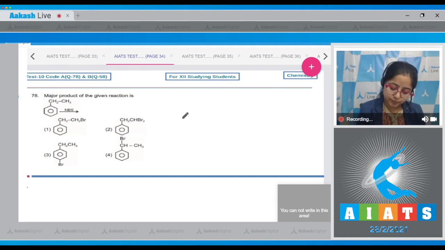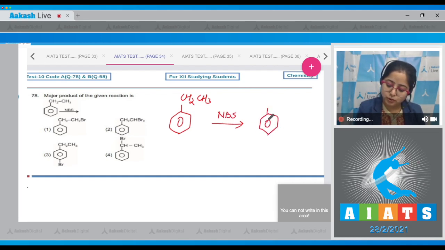So this is the compound CH2, CH3. When NBS attacks, benzylic substitution will take place, and this is the product so formed. That means the correct answer for this question is option number 4.